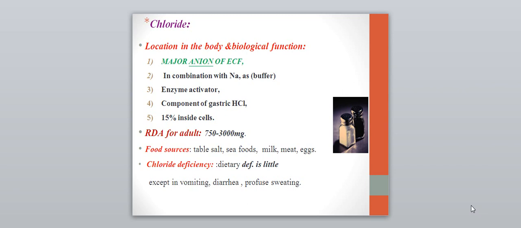The recommended daily allowance for adults is 750 milligrams to 3000 milligrams. Food sources are table salt, seafood, milk, meat, and eggs. Chloride deficiency is rare but sometimes occurs when there is vomiting, diarrhea, and profuse sweating.